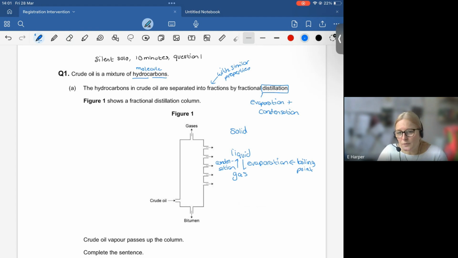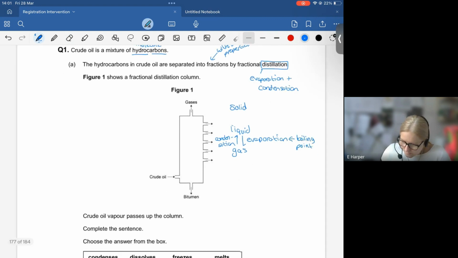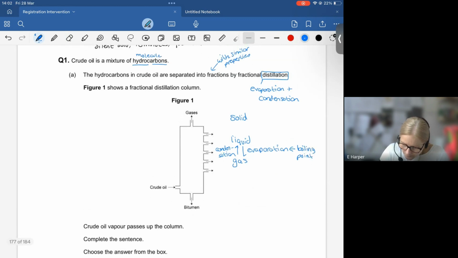Now, another topic in year 11 is knowing that that's a very specific point if it's a pure substance, but this is a mixture. So this will be a range of boiling points. So, for example, 210 to 212, for example. All right, so we've got lots of information now, and it now mentions what figure 1 is. So figure 1 is this diagram. It shows a fractional distillation column. So it's the column, it's a location where fractional distillation takes place, where evaporation and condensation take place.